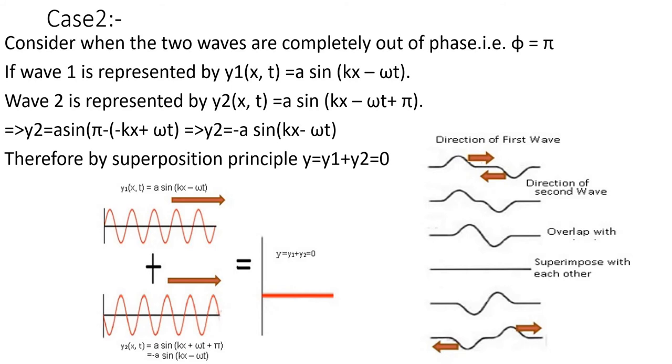If two crests come together at the same instant, the net will be that you have to add. If one crest and one trough, you have to subtract. If both have the same amplitude, in that case net displacement will be 0. Otherwise a1 minus a2 or a2 minus a1, like that you have to write. Or if both crests are adding together, you can write it as a1 plus a2. Is it clear? And here we are considering both have the same amplitude. That's why in the first case we have written 2a and here we have written 0.